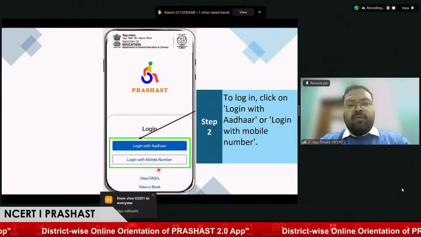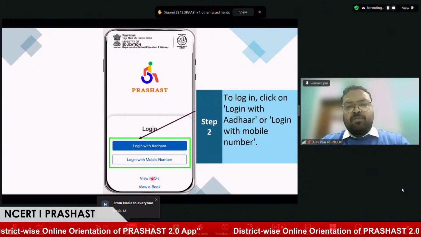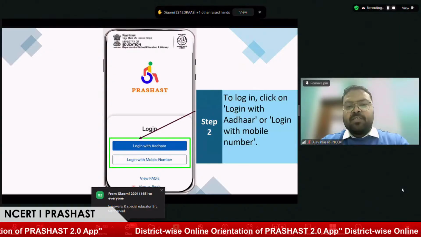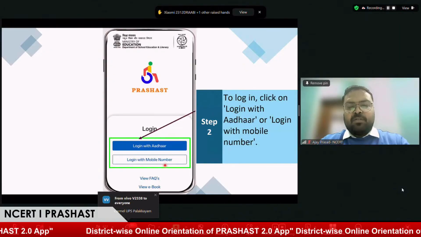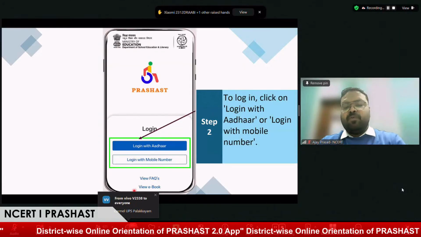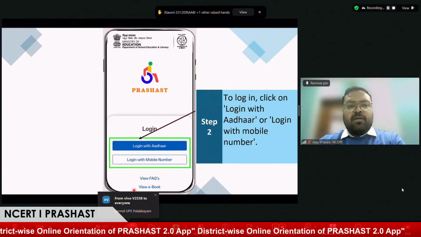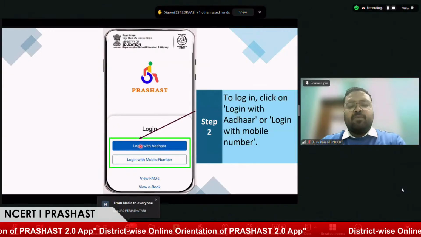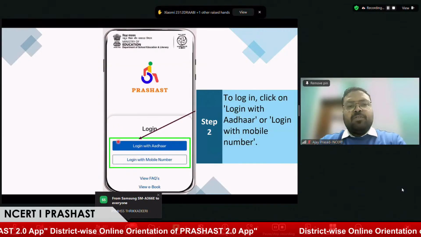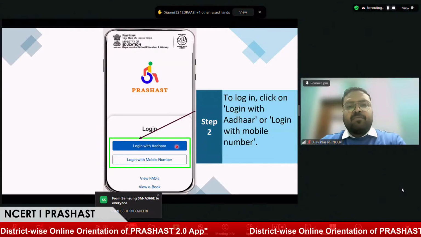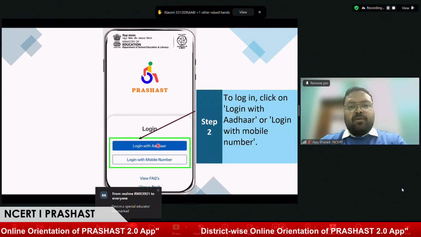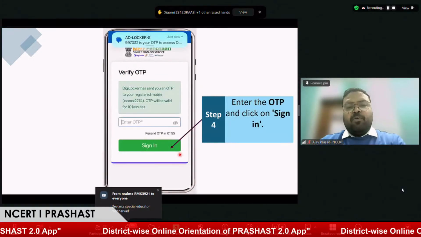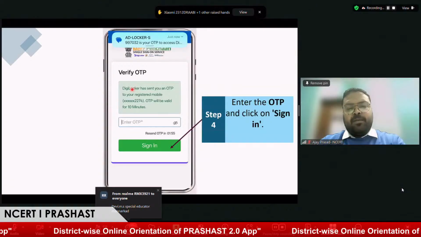We have also made sure that if anybody wants to read the book, they need not register first. They can access it at the time of registration on the same page; as below, you can see view ebook. Before going forward, I would request all the users who will be logging in for the first time to please use login with Aadhaar as the first preference. Once we enter the Aadhaar number, you will get an OTP on the Aadhaar-linked mobile phone.